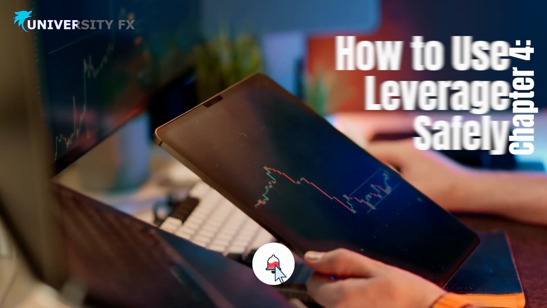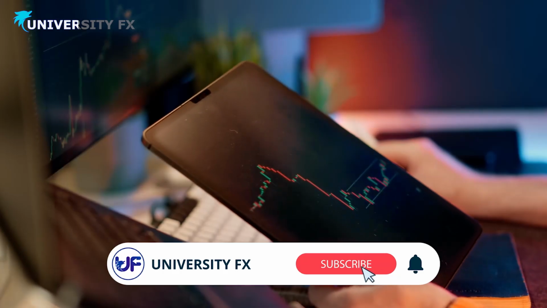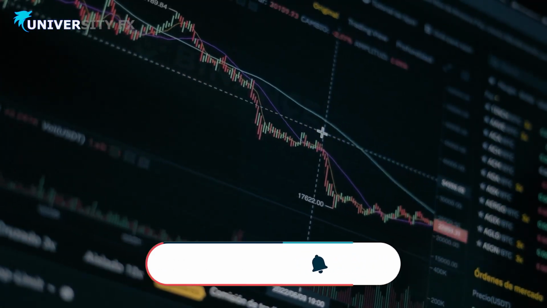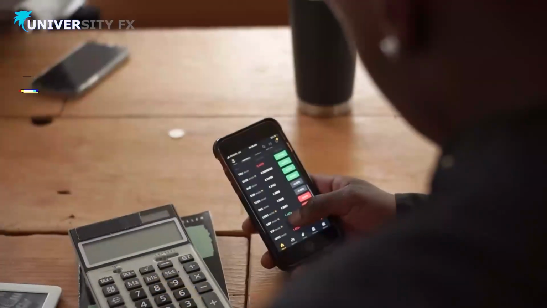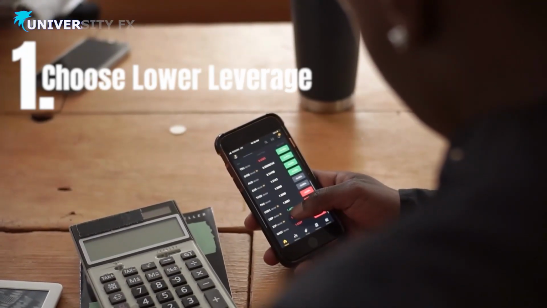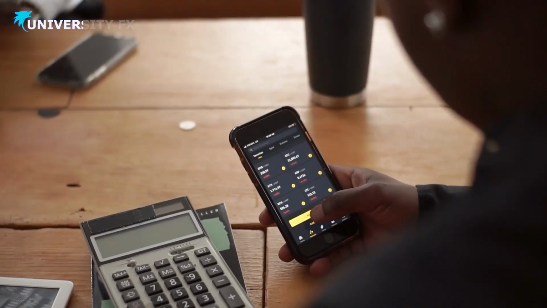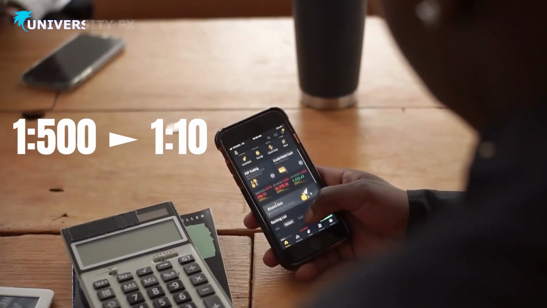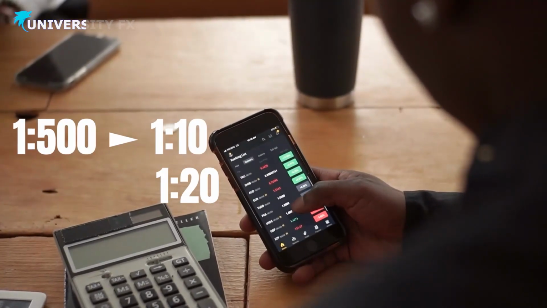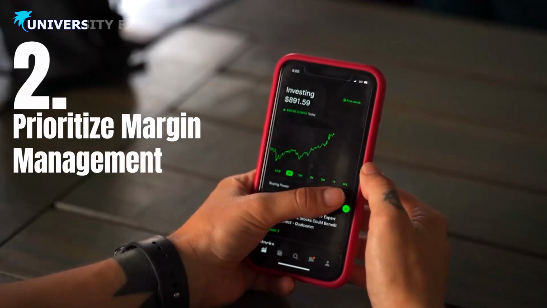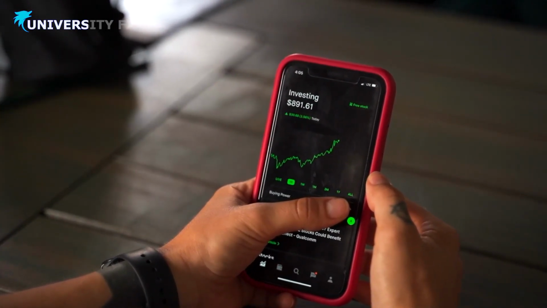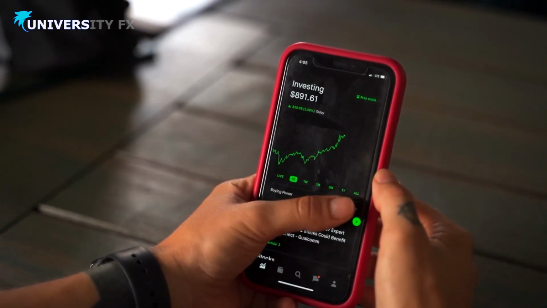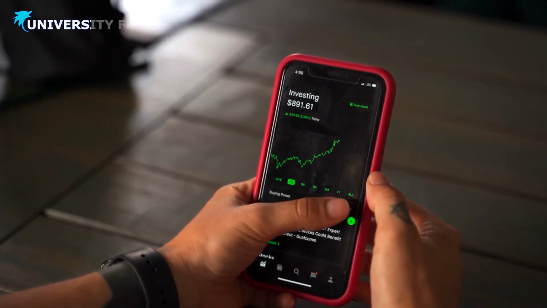Chapter 4. How to use leverage safely. To use leverage safely, you must implement effective risk management strategies. Here are some key practices. 1. Choose lower leverage. While brokers may offer high leverage like 1 to 500, it's better to start with lower leverage, such as 1 to 10 or 1 to 20, to reduce overall risk. 2. Prioritize margin management. Always ensure you have sufficient margin in your account. This helps you avoid margin calls and stay in trades longer.